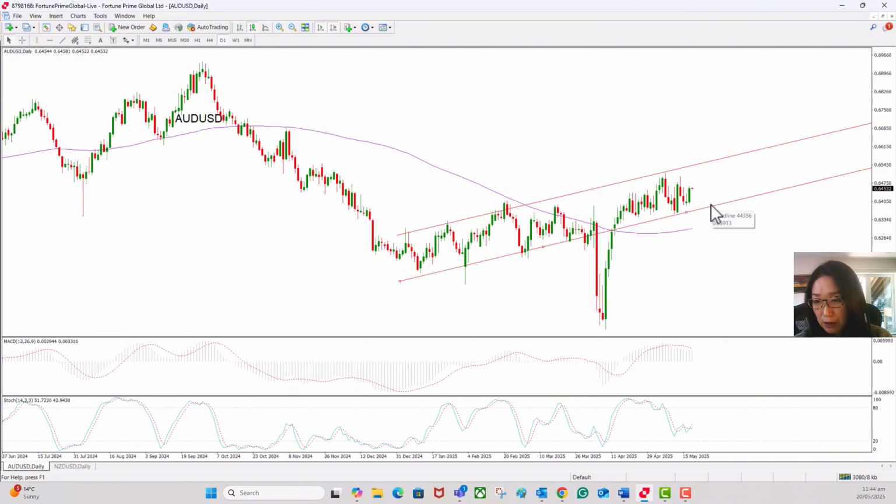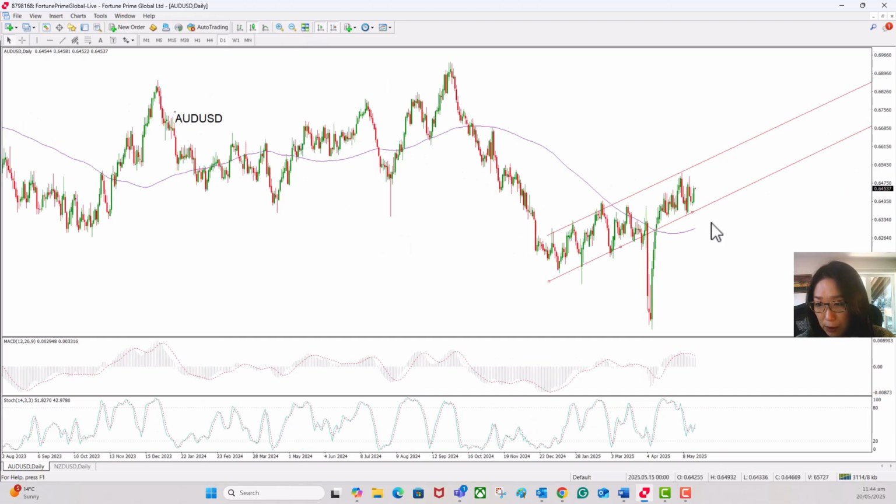The Reserve Bank of Australia is expected to cut interest rates by at least 25 basis points, but if it cuts 50 basis points, that would definitely weaken the Australian dollar, as inflation in Australia has now come down within the target range of the Reserve Bank. And from the fundamentals in the US at the moment, I think the US dollar is in a rebounding trend, which could put further pressure on this pair.